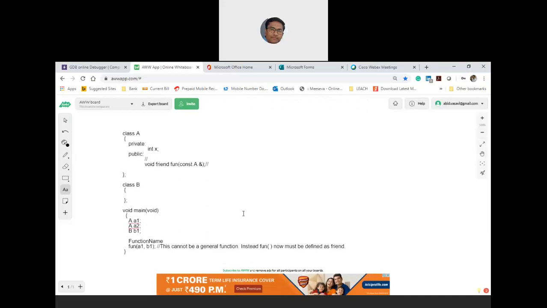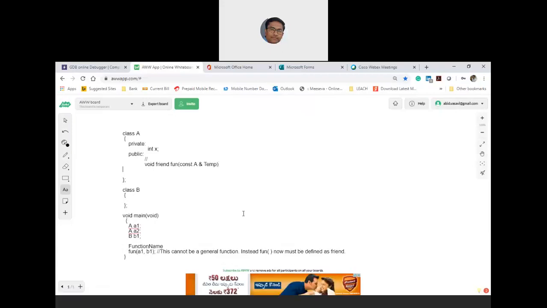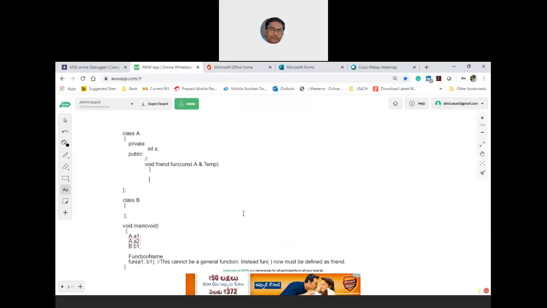Let us say this is fun with constant a. Probably let me take an alias, let us say temp. Now what you are asking me is, if there exists a friend function, is it possible to call, let us say, fun2? Now this fun2, can this be a member function or can this be a generic function?